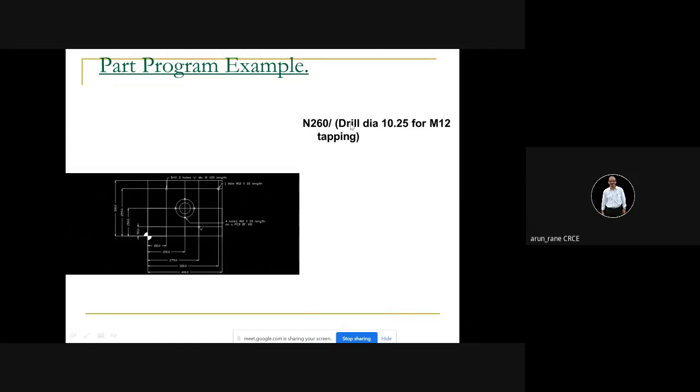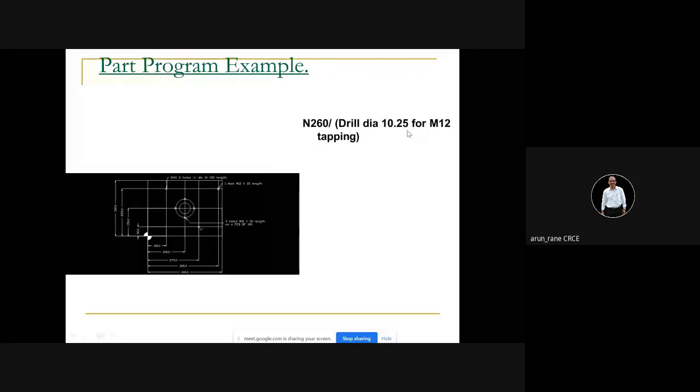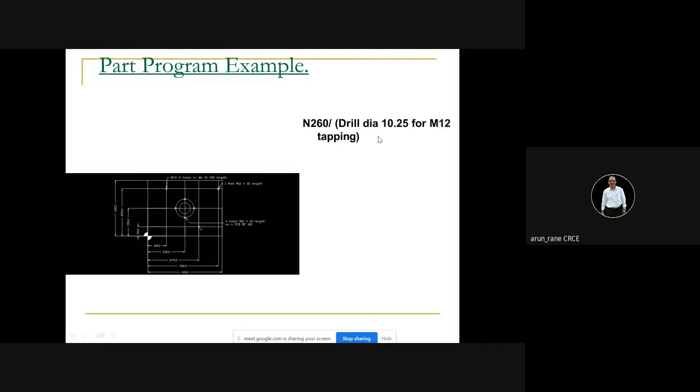So M12 के लिए the drill size is 10.25 or 10.5. Generally subtract the pitch. Usually for M12 the pitch is 1.5. So just subtract 1.5 from 12. So that gives you your drill size, 10.5. It is better to use diameter 10.5 drill instead of 10.25, or else you'll have to calculate.